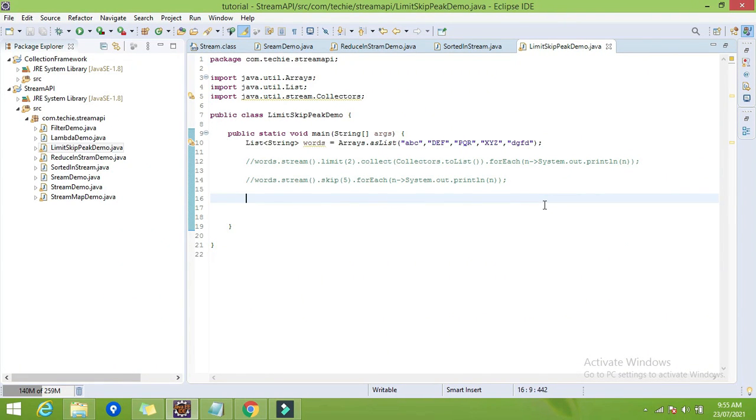So the next method in the stream API is the peek method. We have seen the limit and skip methods, and now the next one is the peek method. The peek method is basically used for debugging purposes. Let me explain. Suppose I have this list of strings, words. Now I want to map it to a new string, or simply append x to each string. So let's try.